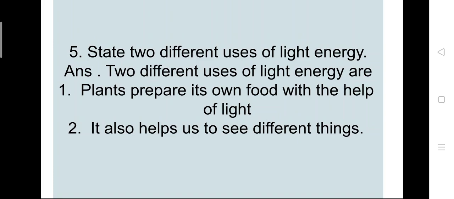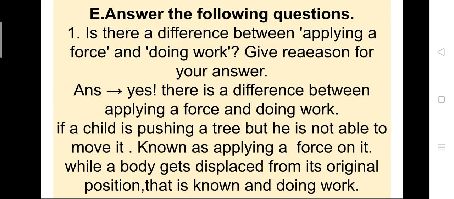Fifth is state two different uses of light energy. Answer, the two different uses of light energy are: first, plant prepare its own food with the help of light, and second, it also helps us to see different things. The E. Answer the following question. Is there a difference between applying a force and doing work? Give reason. Give reason for your answer.